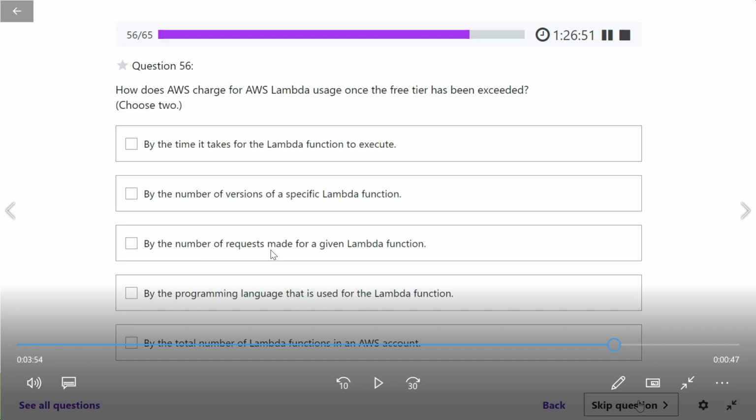Somebody is calling a Lambda function, and that is when you are definitely going to get charged. If somebody is calling a Lambda function, it means the Lambda function is going to get triggered, it is going to run, and they're going to be charged. So the correct answer is number 1 and number 3. The total number of Lambda functions can be there, but until nobody is calling that Lambda function, no request is coming to it, it is not going to be charged.